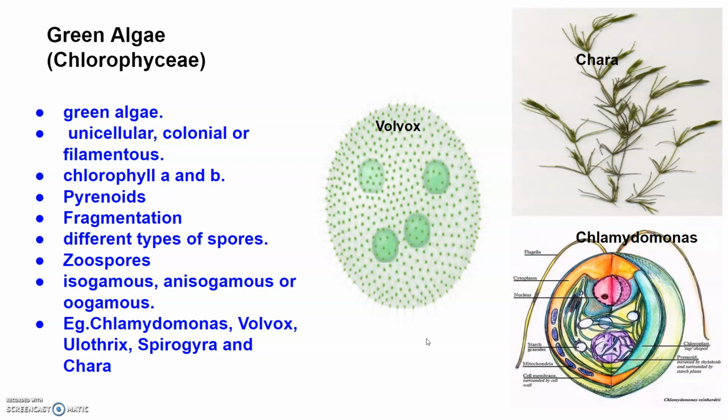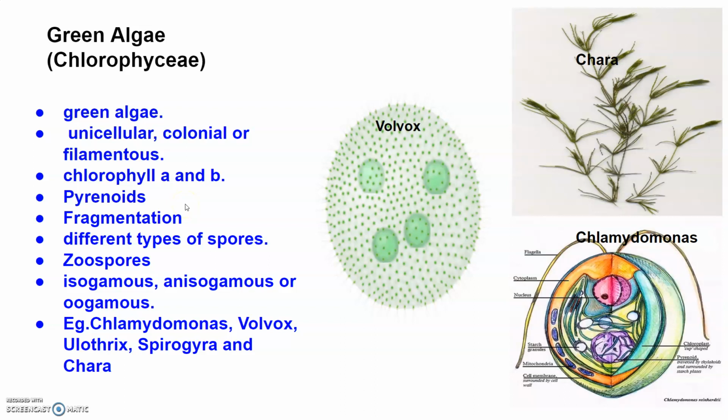They also store food in the form of pyrenoids. Now, what are pyrenoids? Pyrenoids contain proteins apart from starch. Some algae may also store food in the form of oil droplets.